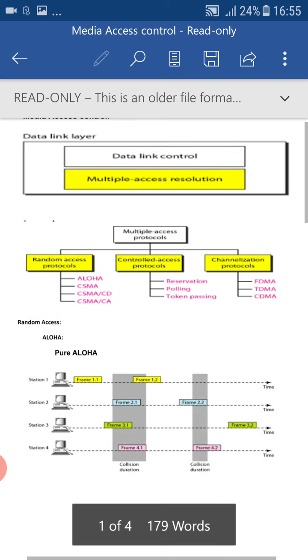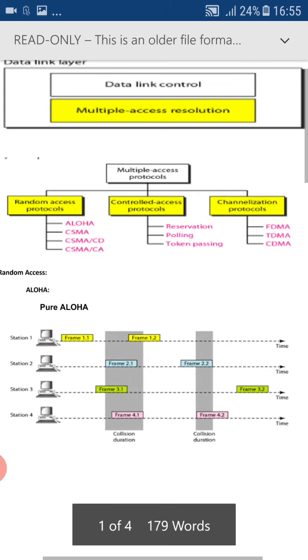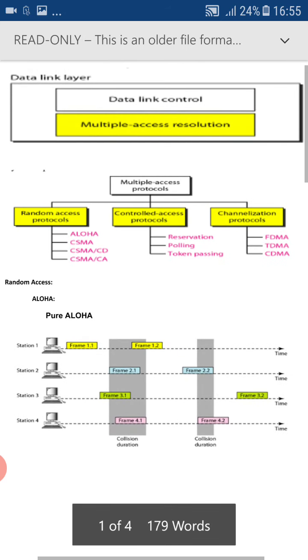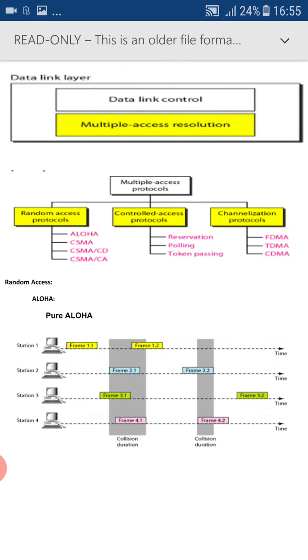You can refer to this diagram for the different types of multiple access protocols. Mainly, we can divide the multiple access protocols into three categories: random access protocols, controlled access protocols, and channelization protocols. Random access protocols are again subdivided into Aloha, CSMA, CSMA/CD, and CSMA/CA.